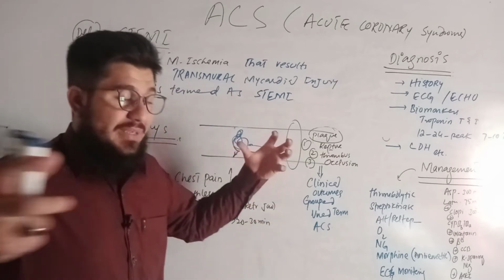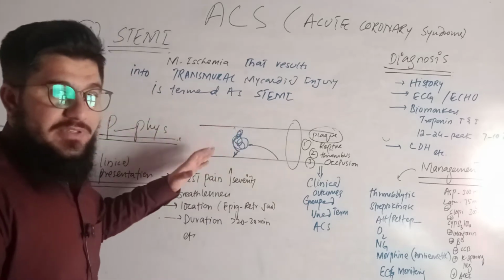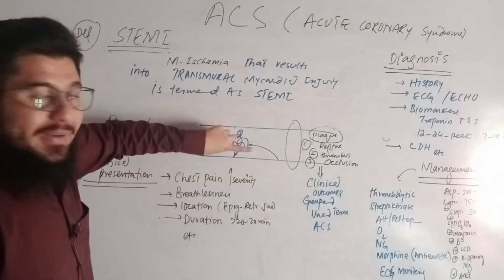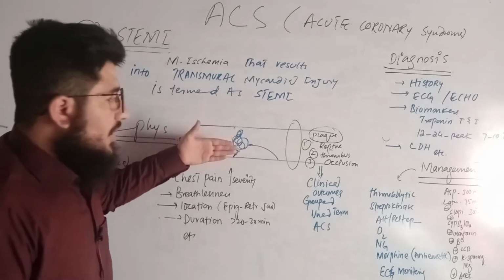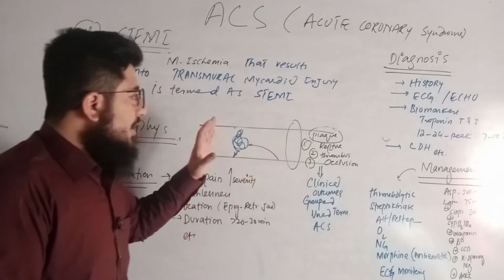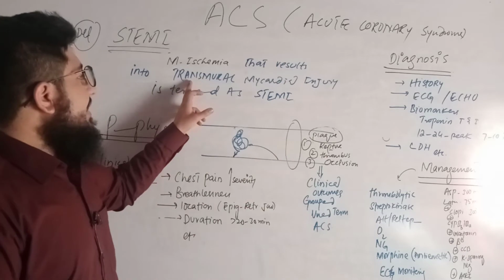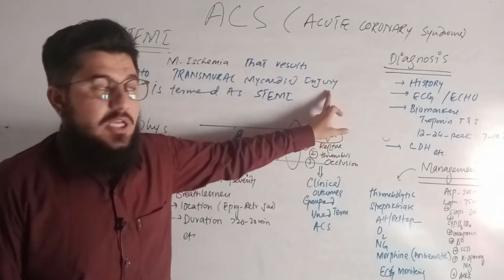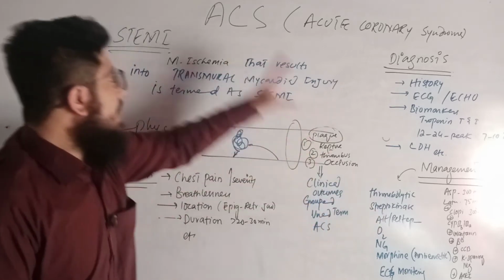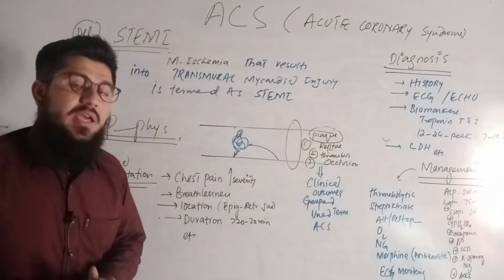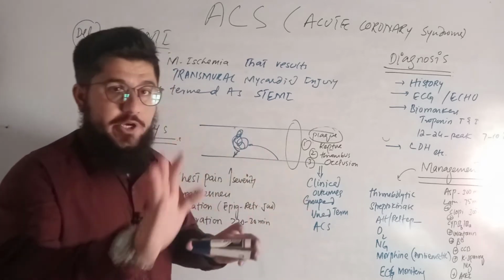Very simple, summing up our discussion in one line. What happened in the pathophys? Here the plaque was ruptured, and that occluded the entire blood vessel. So complete occlusion took place, due to which the particular myocardium was injured. We call that transmural myocardial injury. So if transmural myocardial injury is seen because of ischemia, that is known as STEMI, ST elevation myocardial infarction. I hope it's clear now.